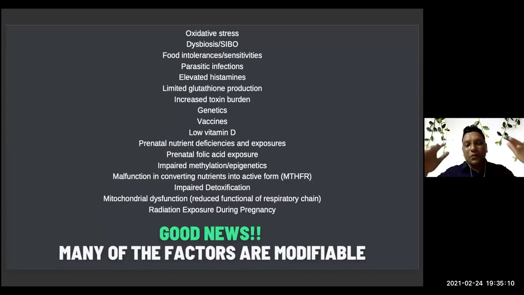Good news is most of the things we can fix. We can take care of them. We can improve their status. Except for changing the genetics, most things we can take care of, even in the latest stage of the problem, so that a child's inflammation, nutrition, and toxicity can be improved. As a consequence, inflammation can improve. As a consequence, the symptoms which the child is showing will start improving.